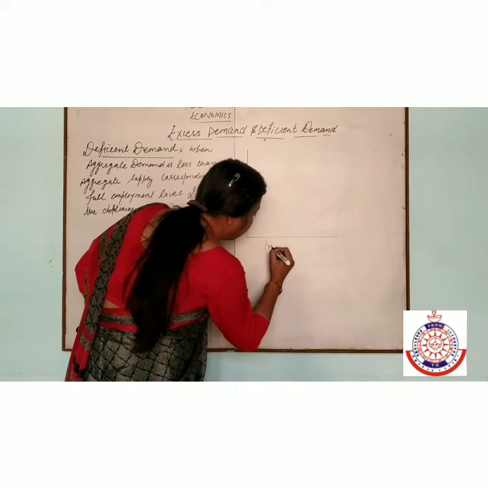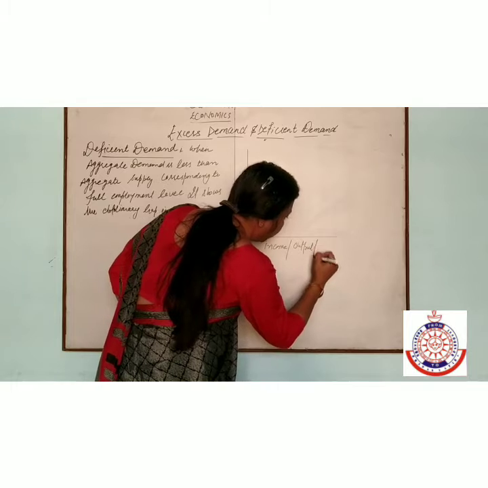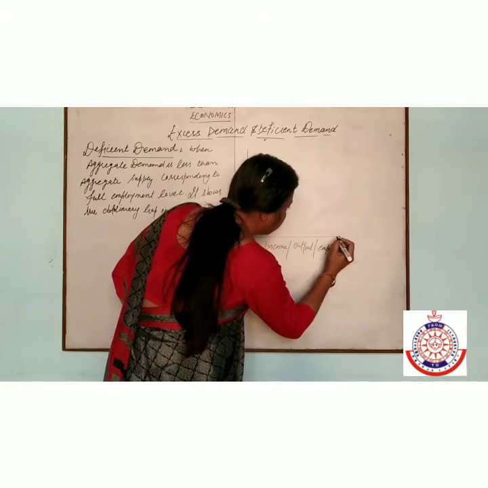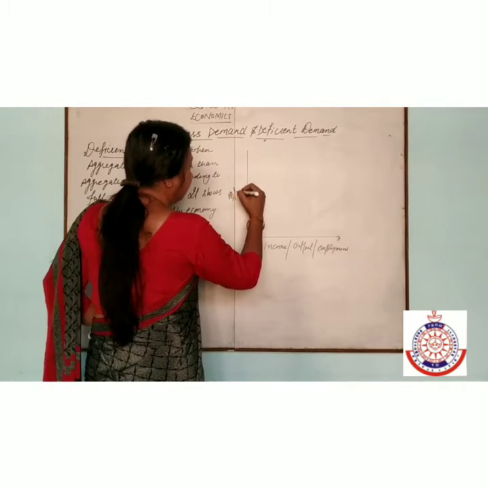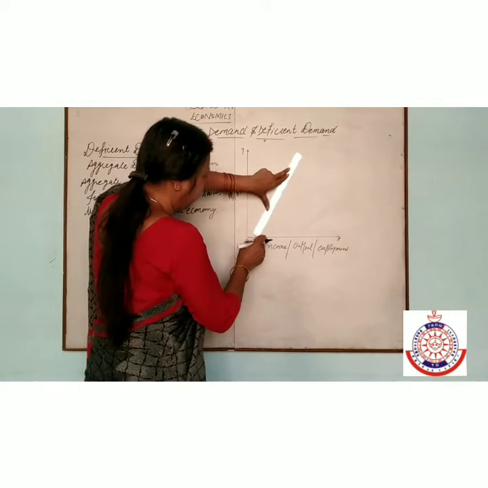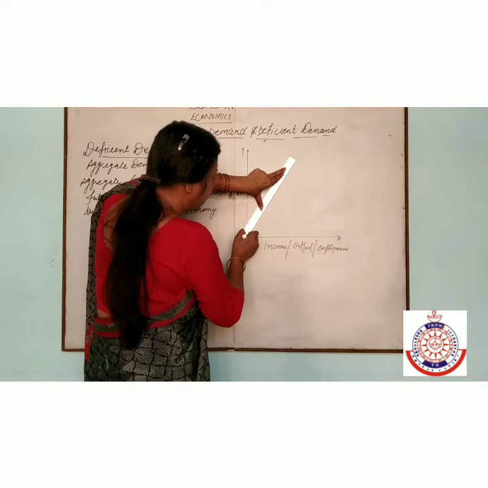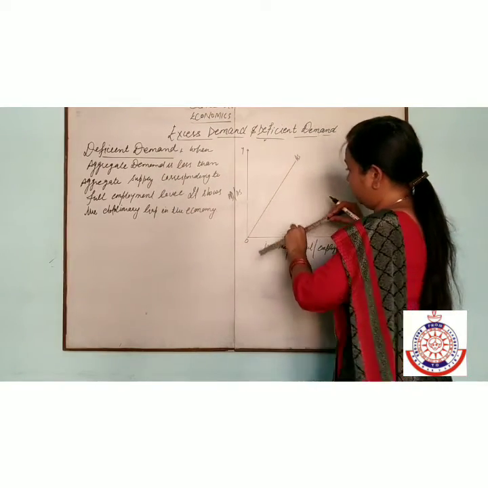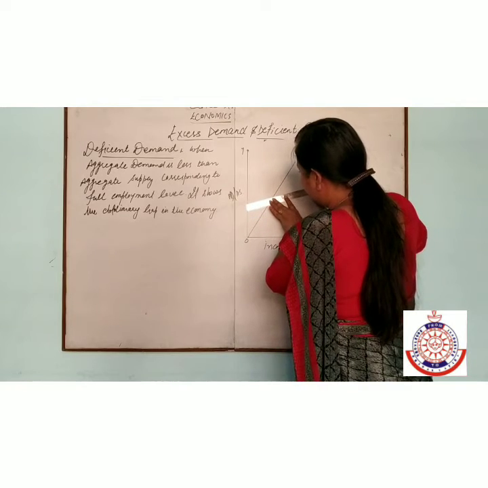The aggregate supply curve shows a 45-degree angle, and this is our aggregate demand at the full employment level.